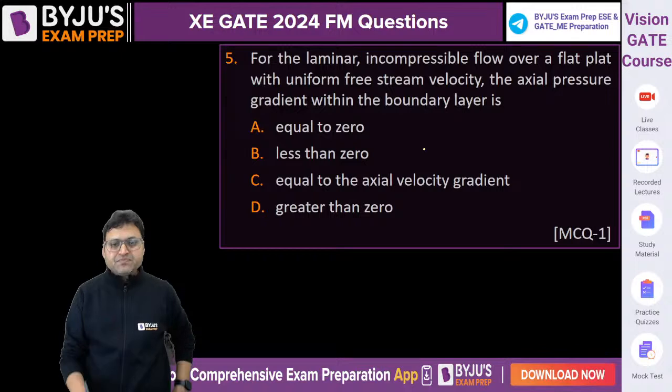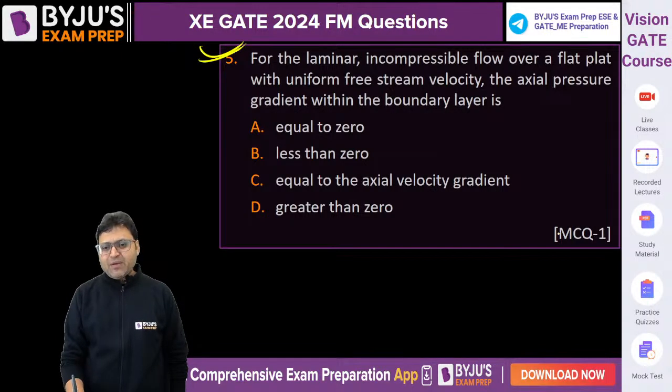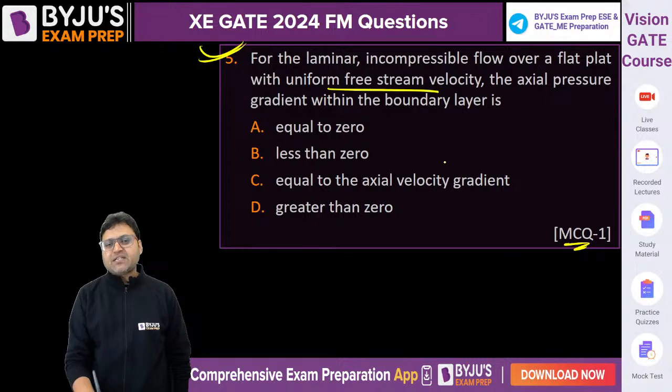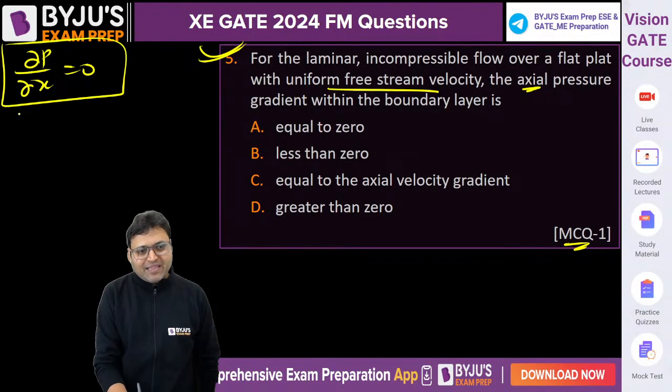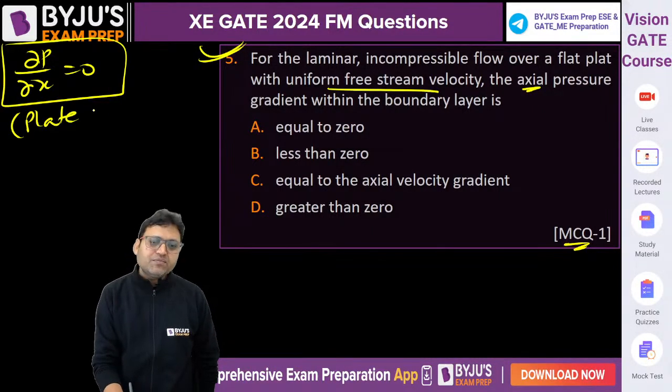All right. Question number 5, again 1 mark MCQ. For the laminar incompressible flow over a flat plate with uniform free stream velocity, the axial pressure gradient within the boundary layer is, do you remember, del P by del X is equal to 0 when the plate is kept parallel to the flow?